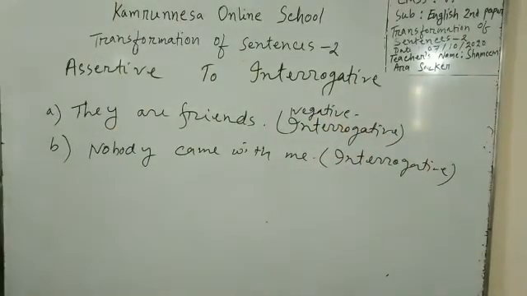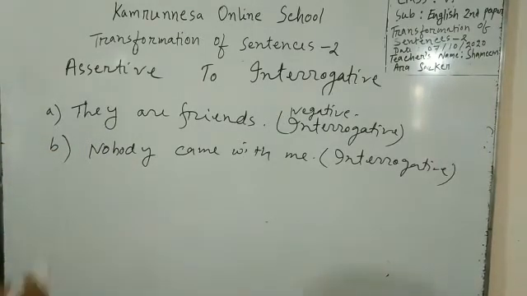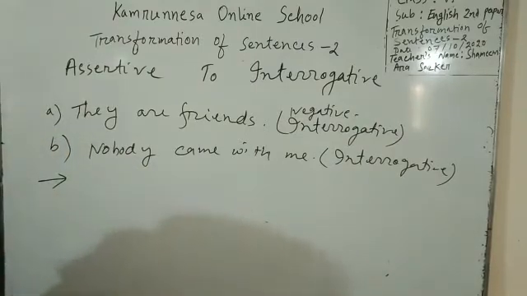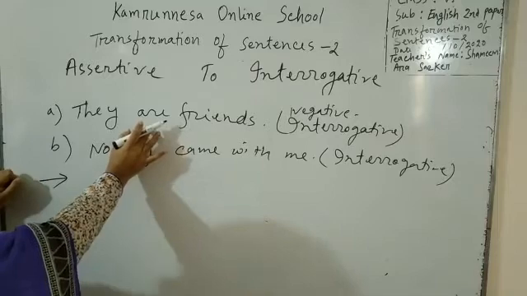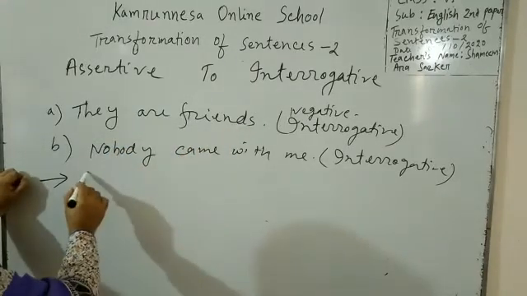Dear students, please hurry up. Now I am writing the answer. Please match your answers with mine. This sentence is affirmative, so we have to turn it negative interrogative.